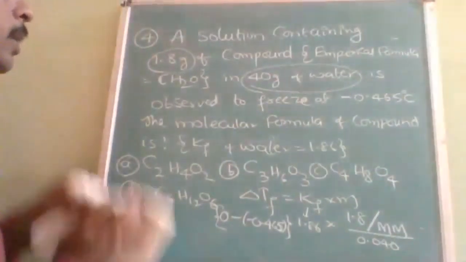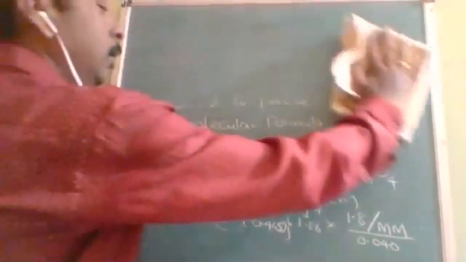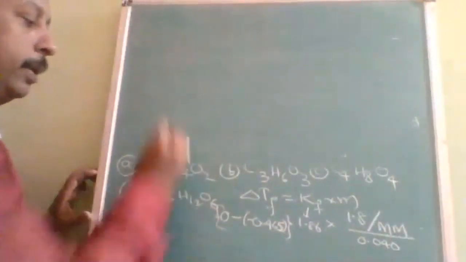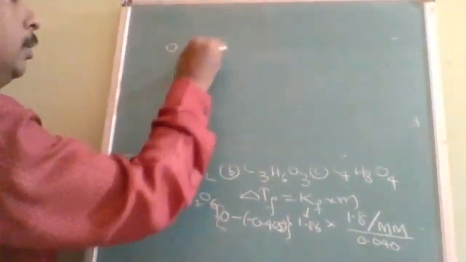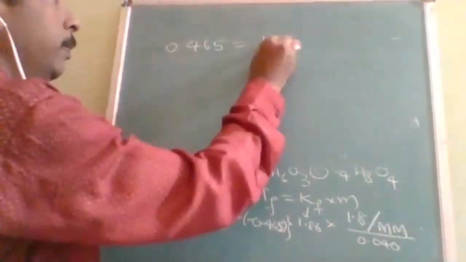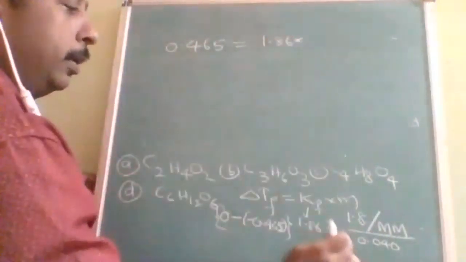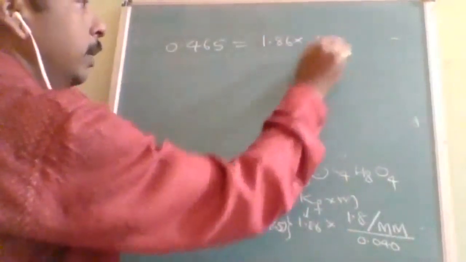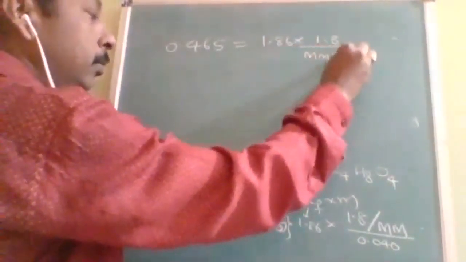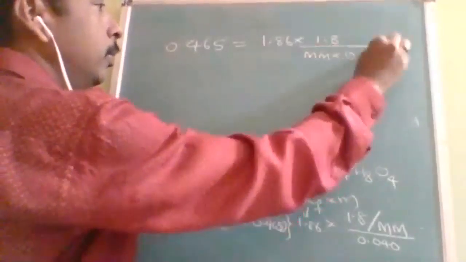I was just noting down the values for reference. Now I will write it clearly here. Minus of minus, it will be 0.465 is equal to 1.86 into 1.8 divided by molecular mass into 0.04.